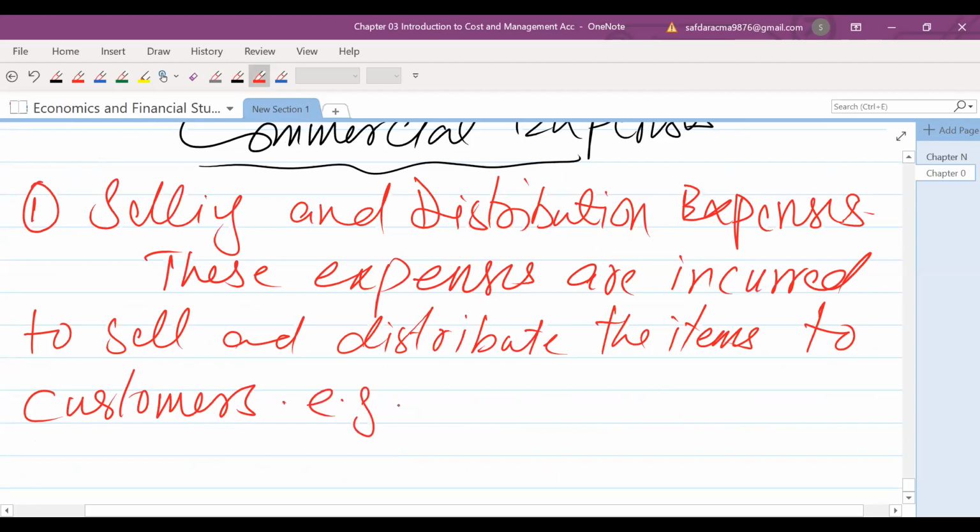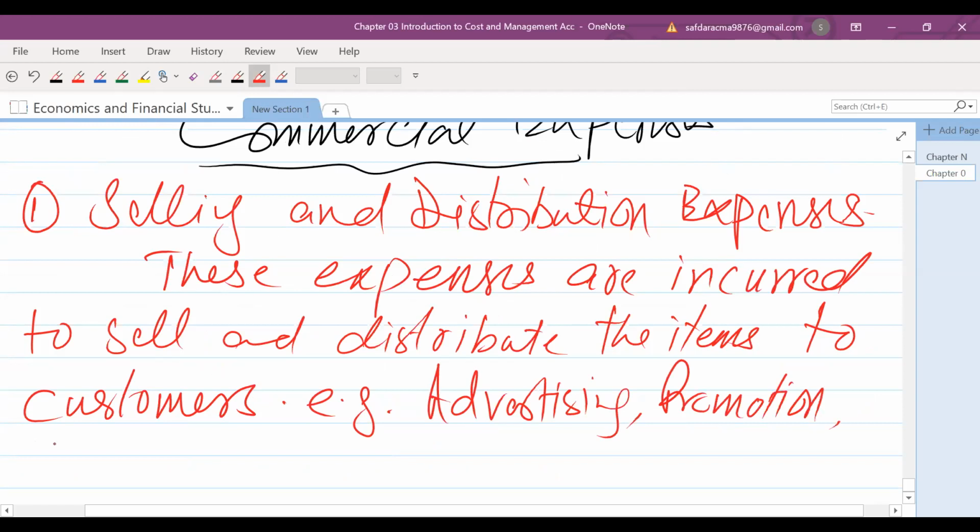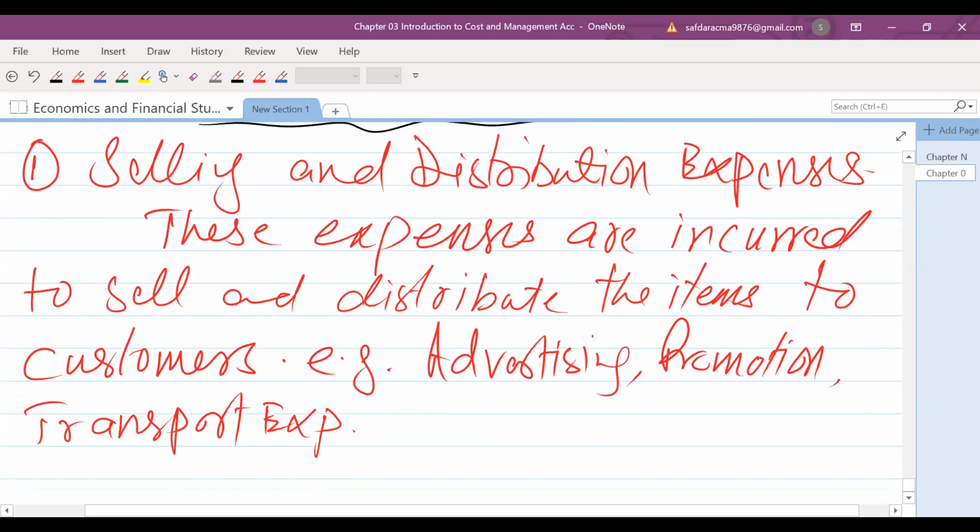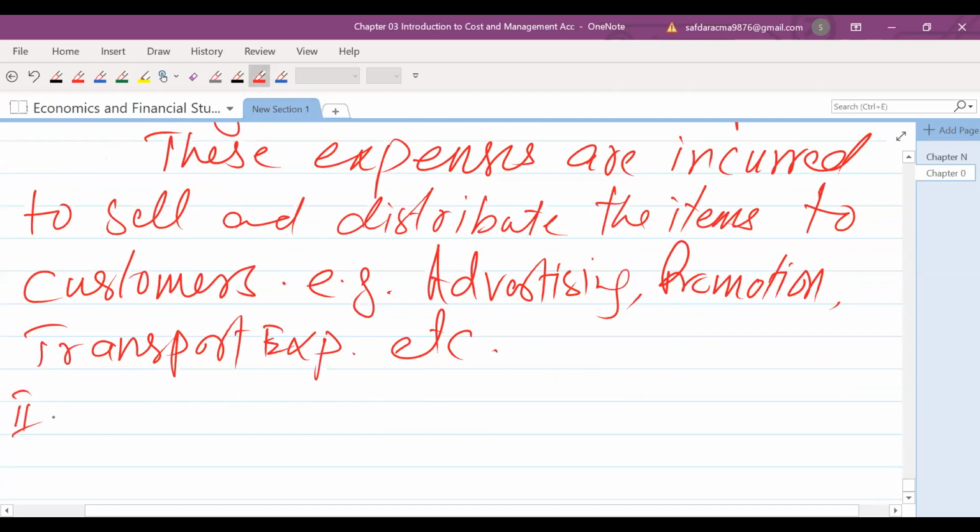For example, there will be advertising, promotion, transport expenses, and similarly there might be some schemes, etc. So these come under selling expenses. And the second one is called the administrative expenses.